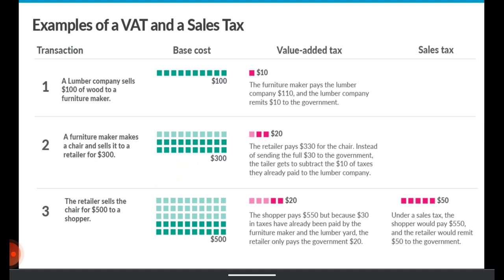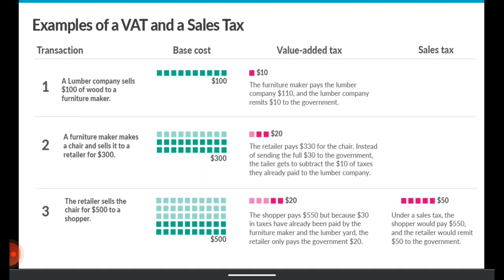So when the company sells this wood worth $100, it would invoice the furniture maker not for $100 but for $110, because it would also apply VAT at the rate of 10%. So 10% of 100 is 10. So 100 plus 10 is 110. So the lumber company would invoice the furniture maker at the cost of $110.